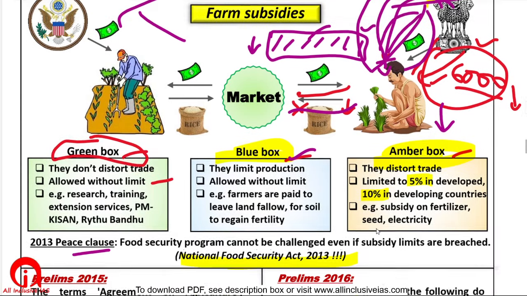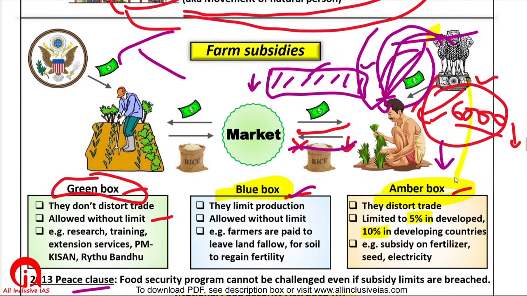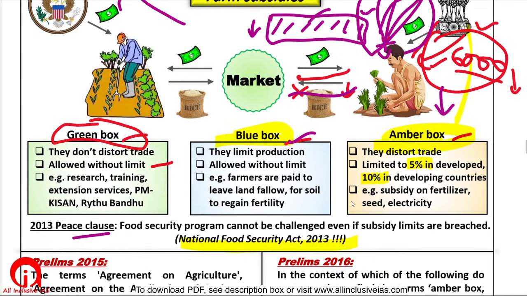Therefore, the Indian government said that such help to its people should not be included under these limits. If our food security program breaches such limits, then no action should be taken against us. So different governments said, okay, fine, we won't take action in such cases. Let's continue with the negotiations. So that was a peace clause.